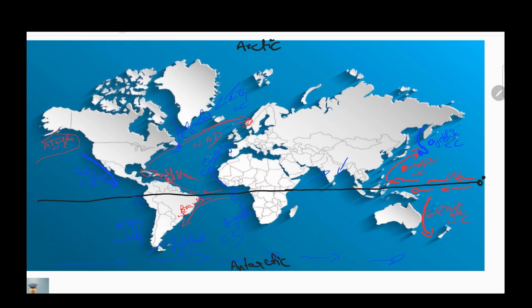First one, that is warm ocean current. Hello guys, please concentrate here. First is the Agulhas current, Agulhas warm current.